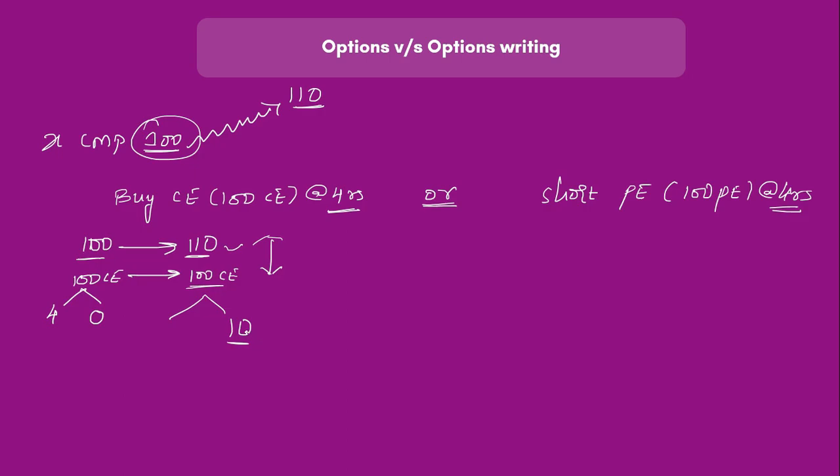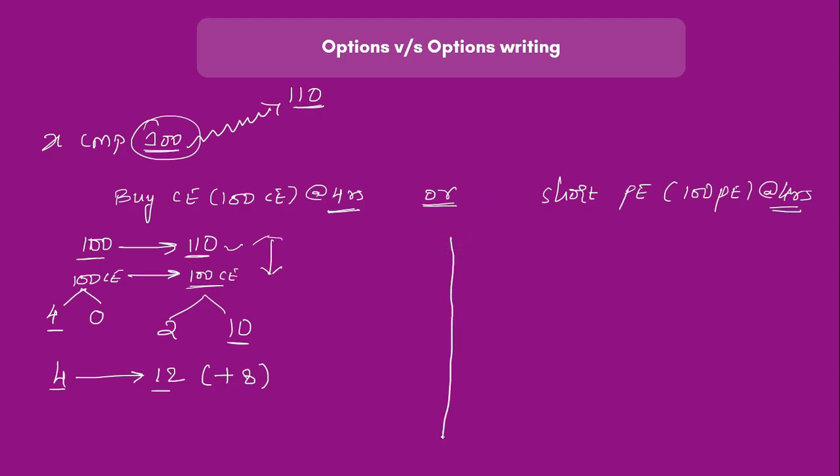10 rupees is the intrinsic value, and the extrinsic value would go down to maybe, let us say, 2 rupees. So 4 rupees would become 12 rupees. So if a stock goes up, call goes up. So 4 is becoming 12, giving you a profit of 8 rupees.